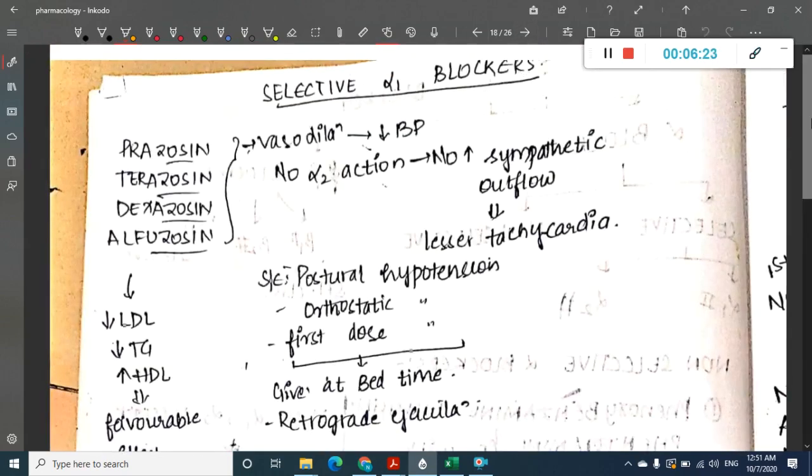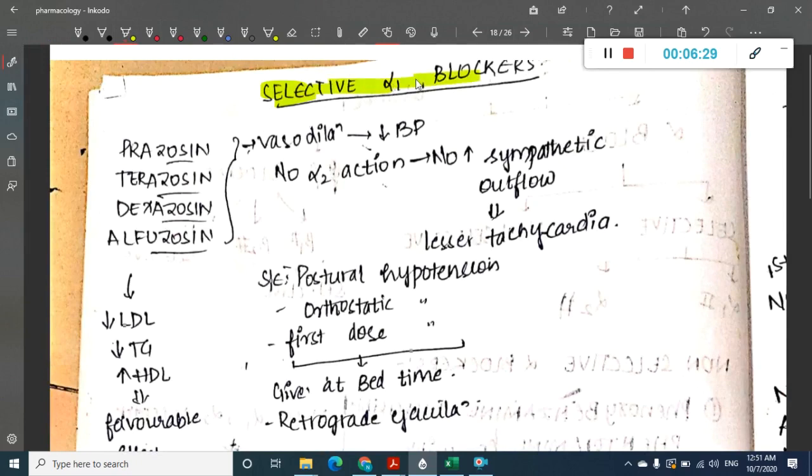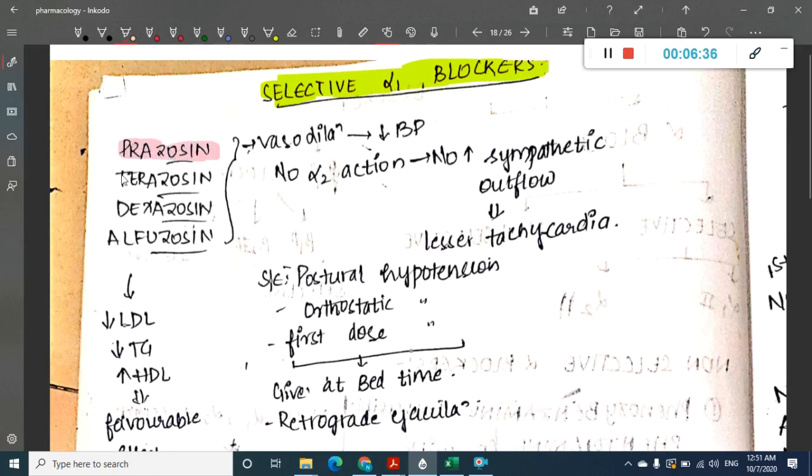Now we have seen about the non-selective alpha blockers. Now let us learn about the selective alpha blockers. So these are the selective alpha blockers. They include prazosin, terazosin, doxazosin, alfuzosin. These all end with the word zosin. So what do these cause?